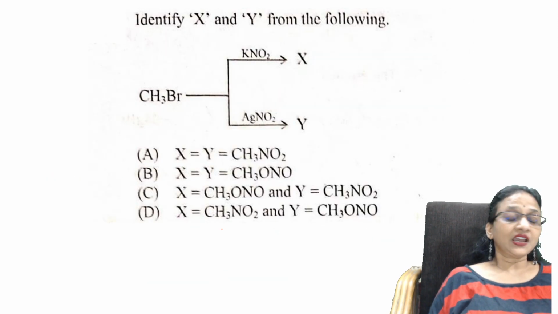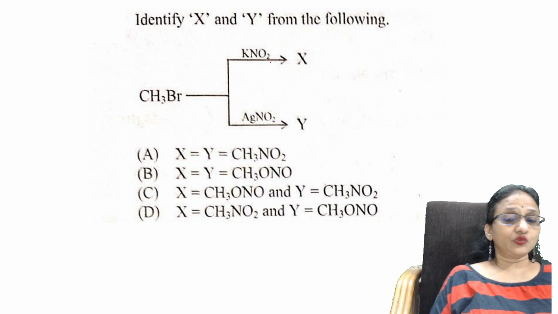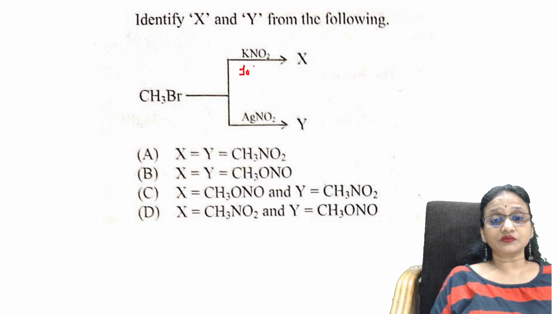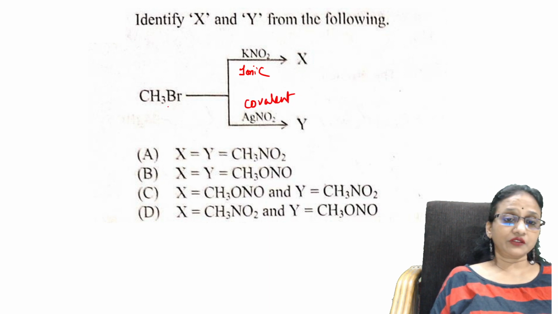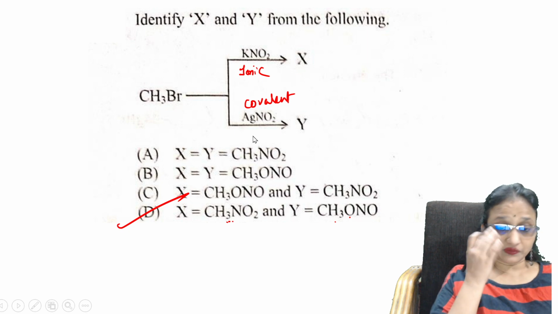Next question. Identify X and Y of the following. Okay, let us see, students. So KNO2, when I talk, I said, what is it? It is an ionic compound. AgNO2 is a covalent compound. So what will it form? Methyl bromide always forms ionic NO2, and ONO covalent compound. Done.